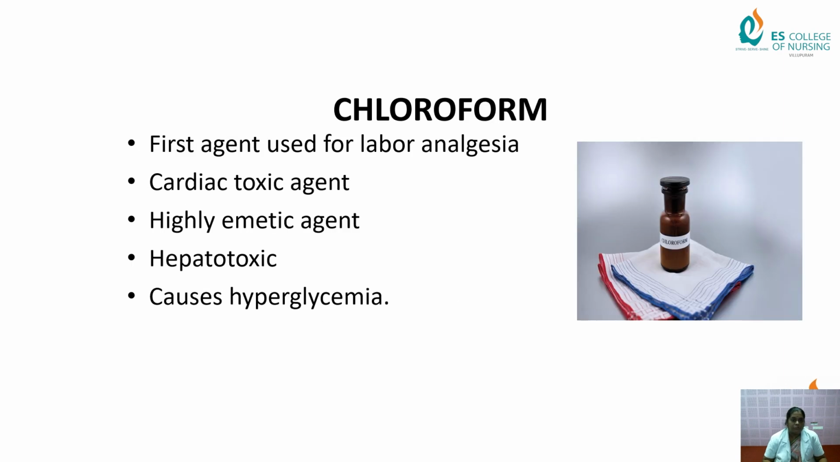Next, chloroform. You already know chloroform is sometimes used in some areas. Okay, the first agent used for labor anesthesia is chloroform, and it's a cardiac toxic agent, highly emetic, and hepatotoxic. Its disadvantage is hepatotoxicity. Mainly liver metabolization will form in the chloroform, and it causes hyperglycemia. One of the disadvantages of chloroform is hyperglycemia, so blood sugar will sometimes be increased.